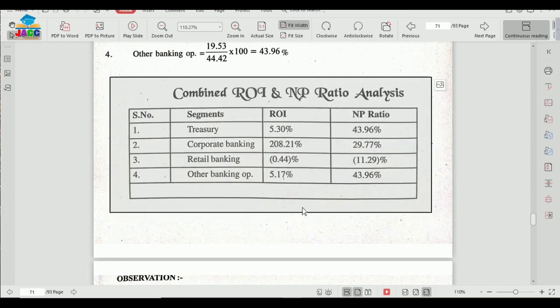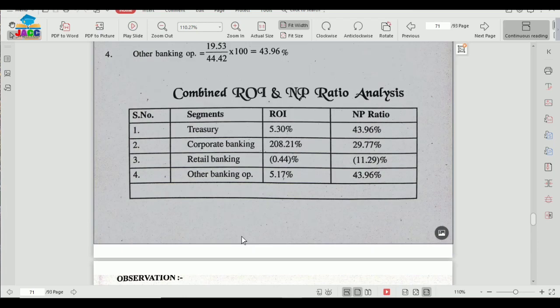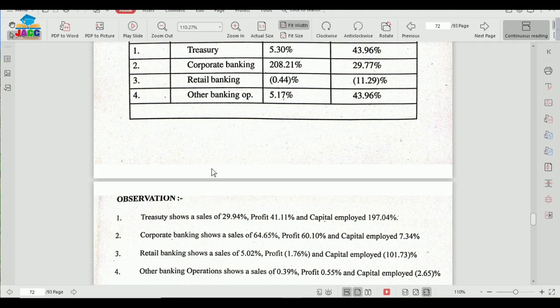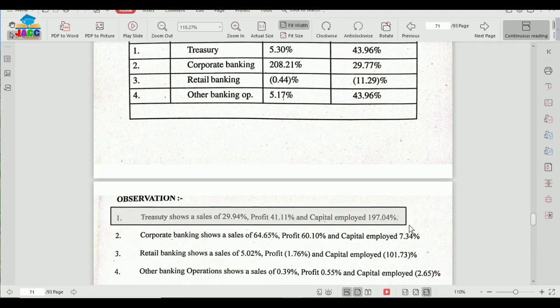So this analysis helps any type of person to draw meaningful conclusions, be it management or board of directors or any interested party. So observations are made on the basis of all these analyses. Observation number 1: treasury shows a sales of this much percentage, profit of this much percentage, and capital employed of this much percentage.